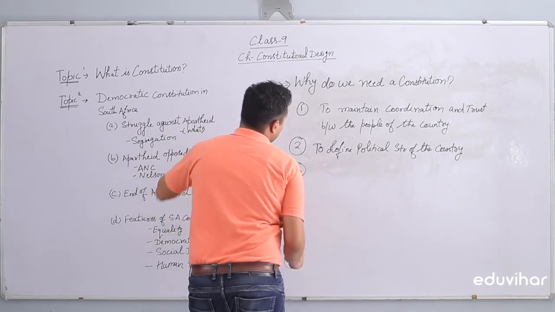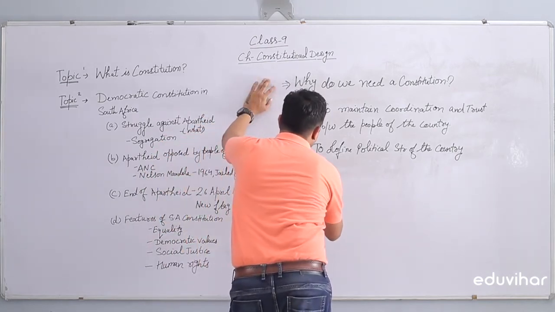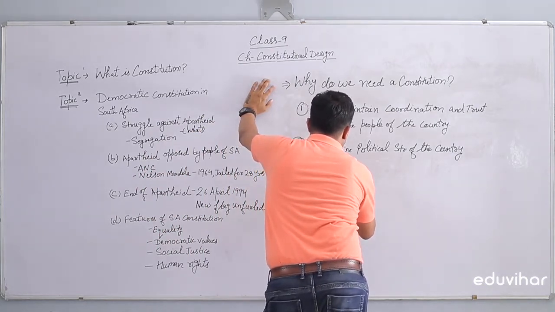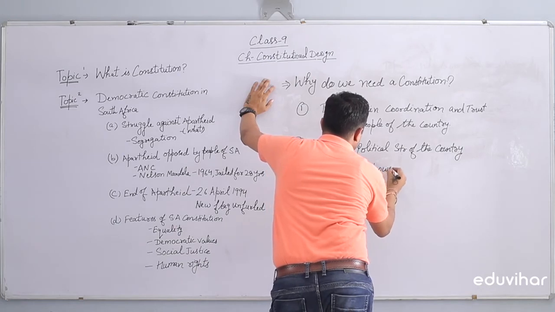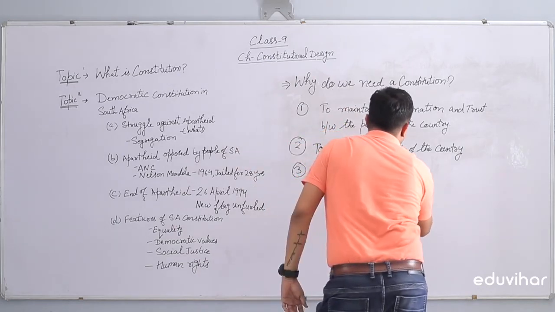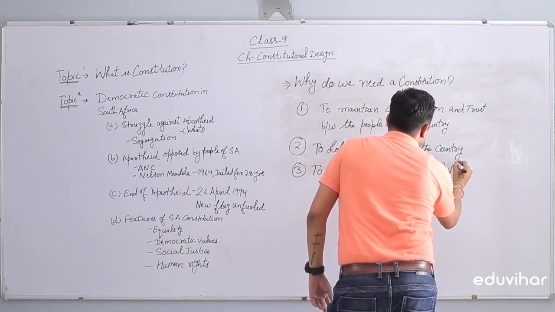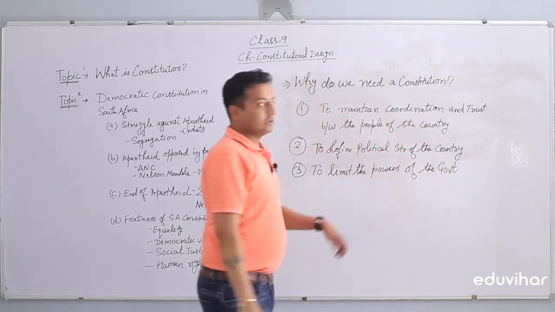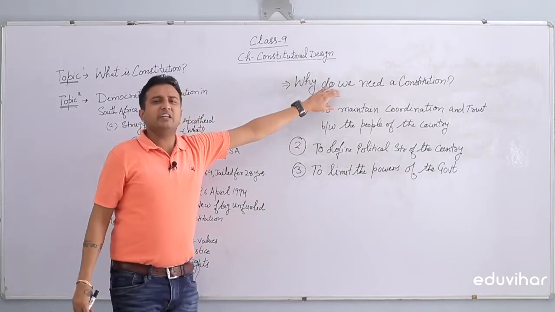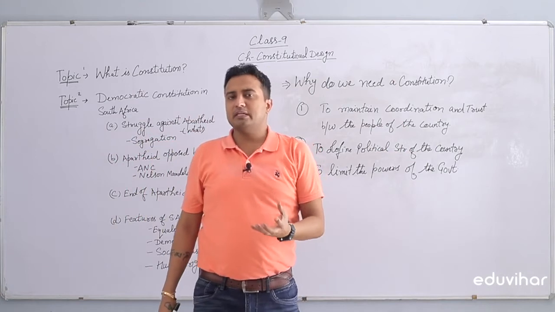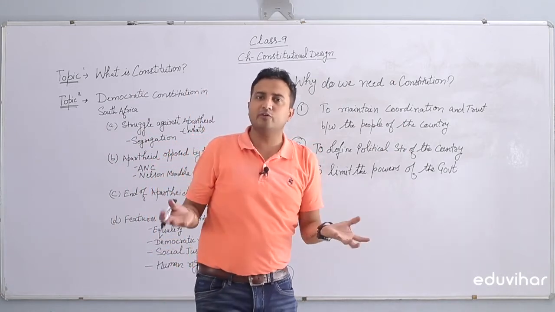The next requirement of the constitution is to limit the powers of the government, right? So why do we need a constitution? So that we can limit the powers of the government. Suppose we have chosen a government for us.